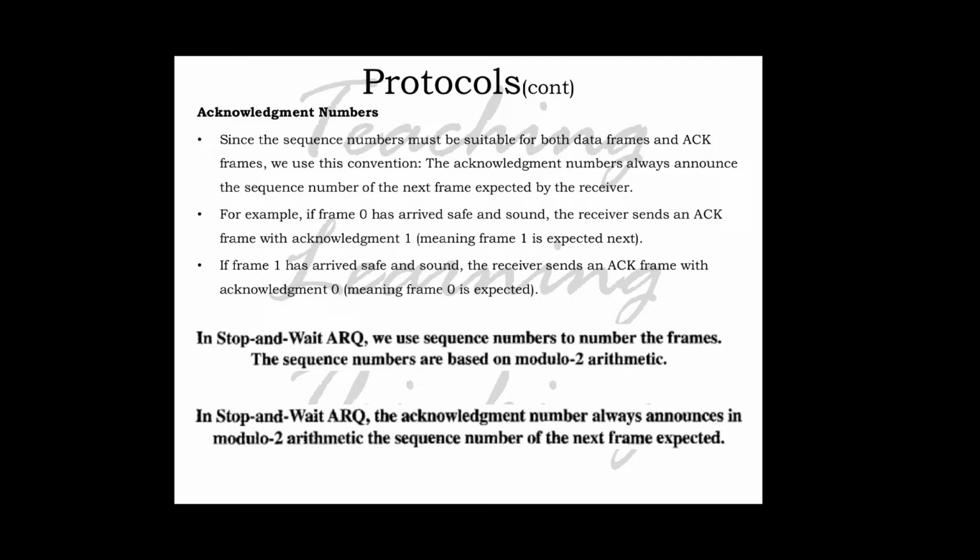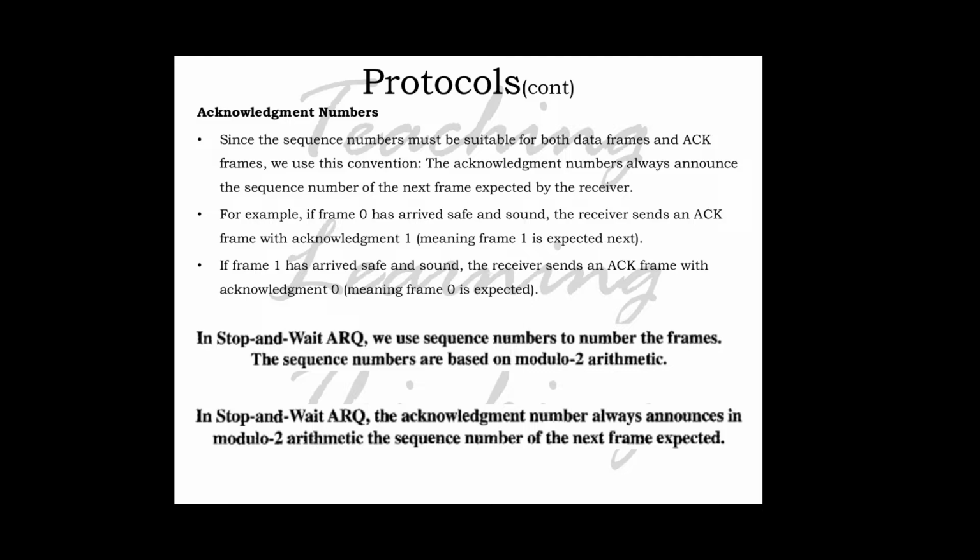For example, if frame 0 has arrived safe and sound, the receiver sends an ARQ frame with acknowledgement 1, meaning 1 is expected next. If frame 1 has arrived safe and sound, the receiver sends an ARQ frame with acknowledgement 0, meaning frame 0 is expected.